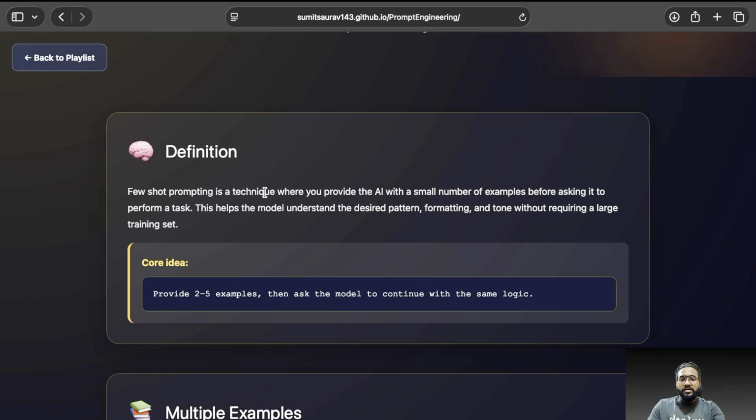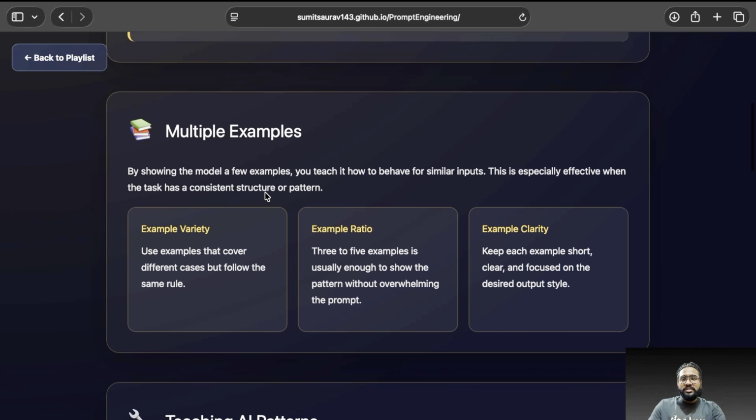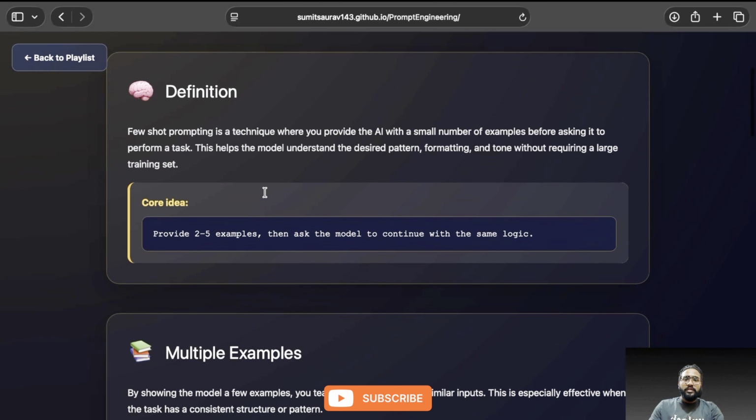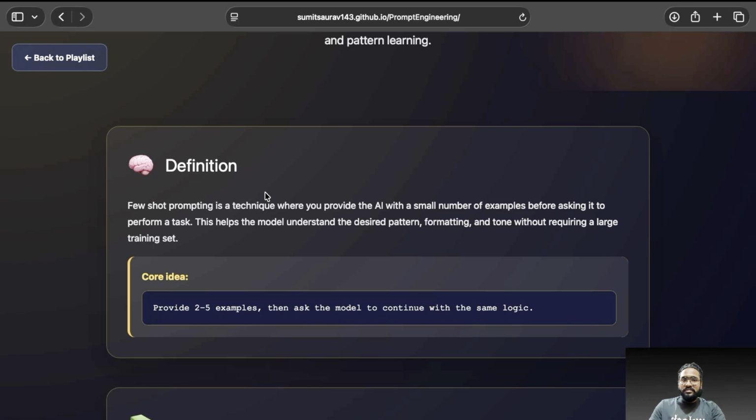By showing the model a few examples, you teach it how to behave for similar inputs. Let's suppose we have created a sentiment analysis agent, which analyzes the user's input to decide whether the user is happy, sad or excited. We give 5 to 10 examples and scenarios, saying in this scenario the user is happy, in this scenario the user is sad, in this scenario the user is more excited.